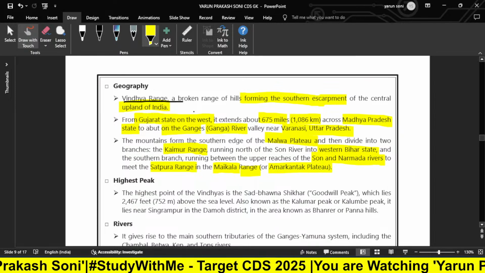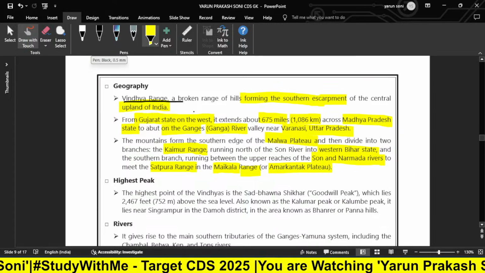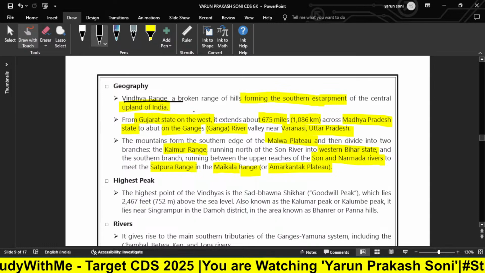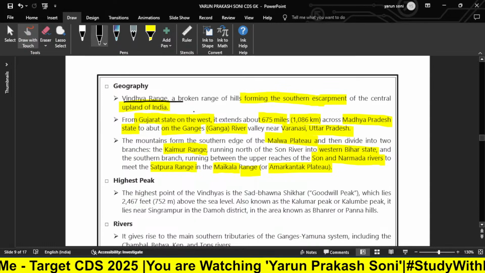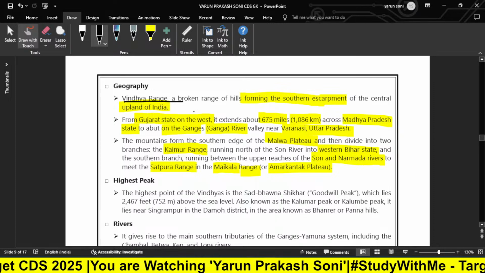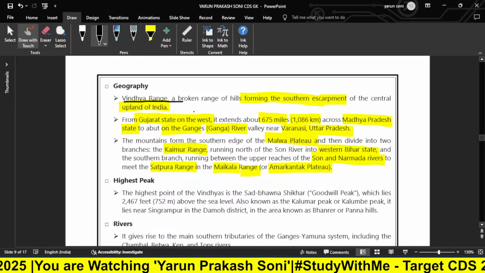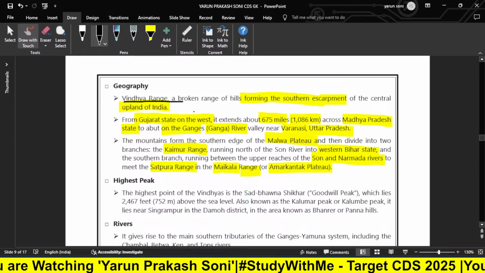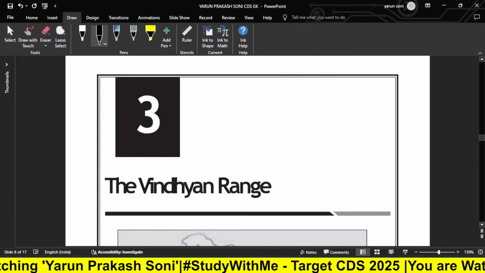So this is a very important portion of this particular range. You can mark it as an important point because this is the most important part in this third chapter, where we are talking about the Vindhyan range.